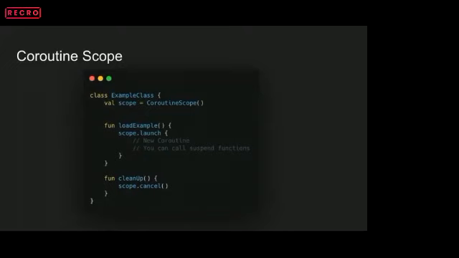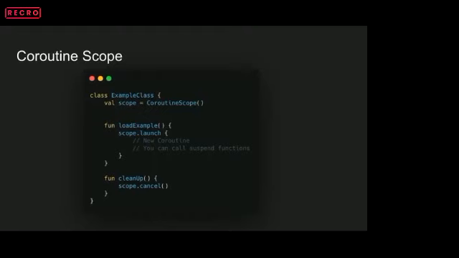So this is a small example which will explain the coroutine scope and how we can utilize it to the fullest. A coroutine scope keeps track of any coroutine launched. Here in this example, if you see this function load example, we have scope.launch. Launch is an extension function of a coroutine scope. So we have two functions, launch as well as async.